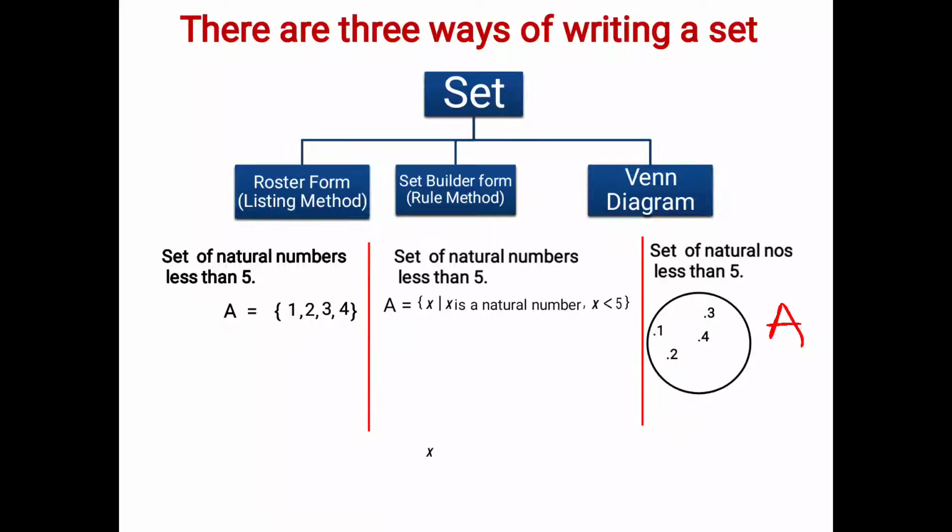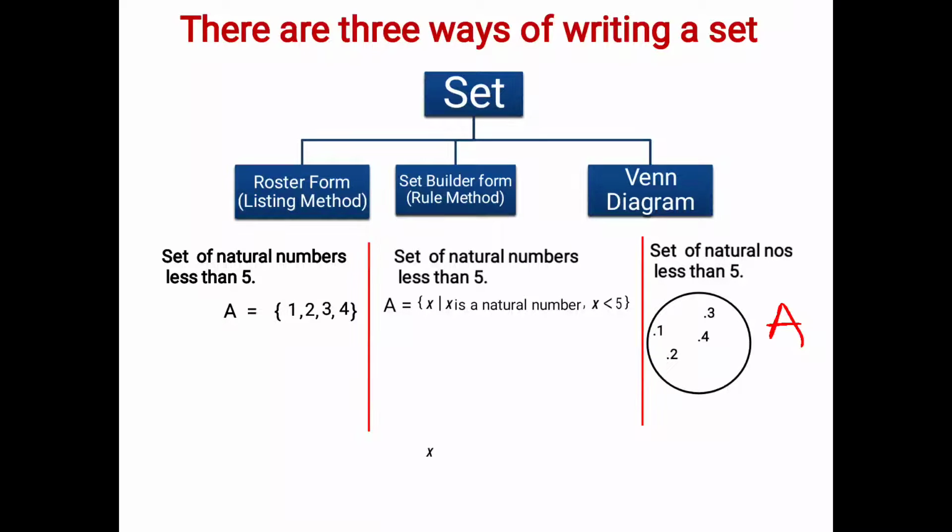The same sum we wrote in different methods. First is listing. In the listing method we separate elements by commas. In the rule method we write in a statement form, and in the Venn diagram we can use any two-dimensional figure and write the elements in the interior of that figure.